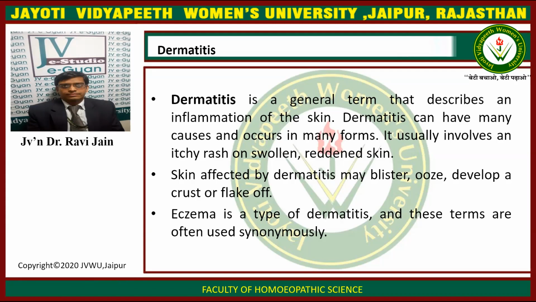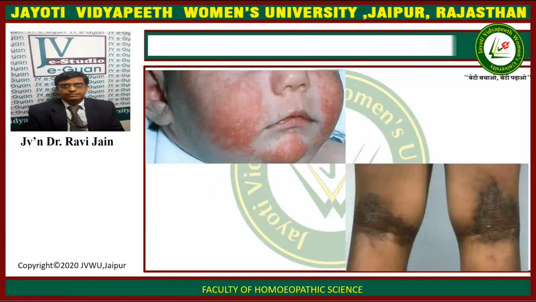The skin affected by dermatitis may blister, it may ooze, develop a crust, or flake off. Eczema is a type of dermatitis, and these terms are often used synonymously. So dermatitis and eczema are used synonymously many a times. This is the picture of dermatitis.